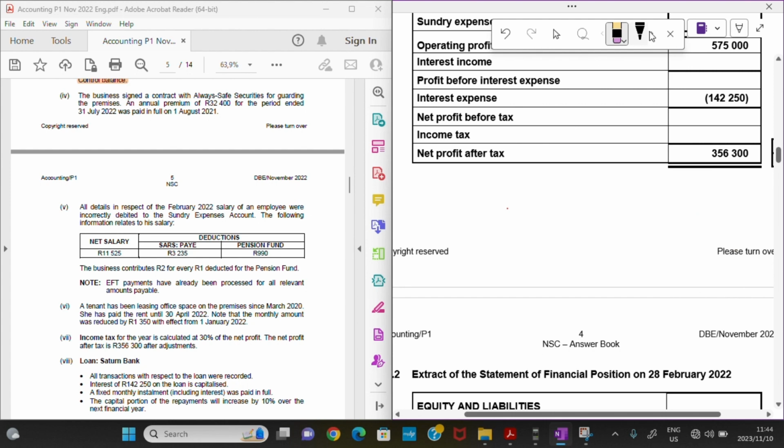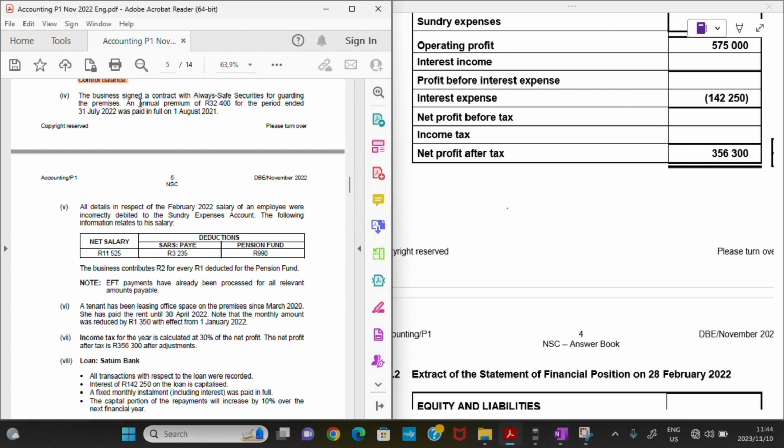So we have the following. I just want you to read this thing again, starting from here. So we have an annual premium. So annual, this tells us we have a 12-month premium basically, or a 1-year premium of 32,400 rands for the period ended 31 July 2022, and it was paid in full on the 1st of August 2021.